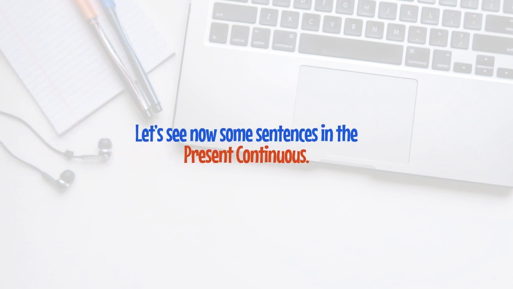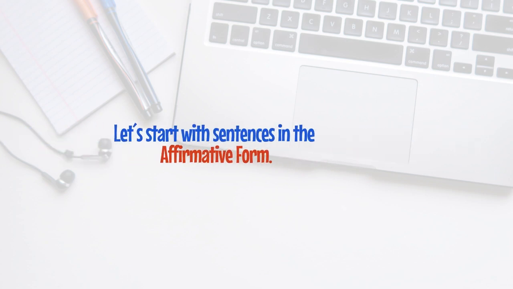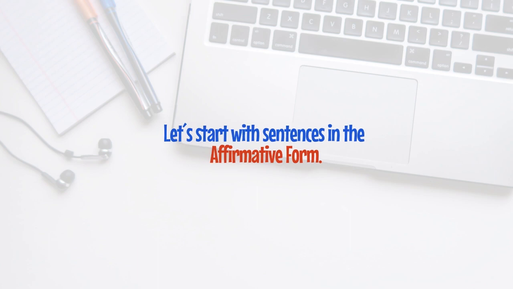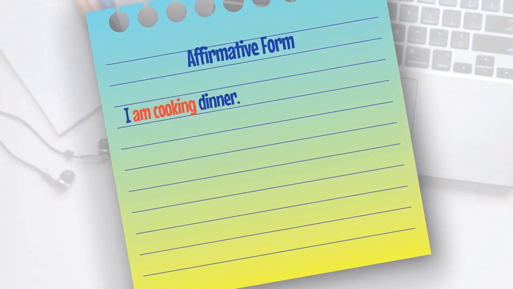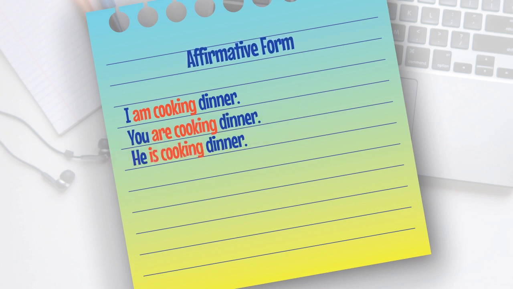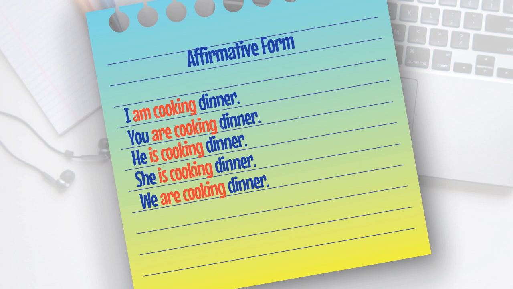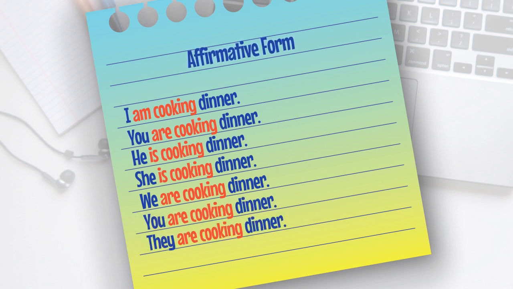Let's see now some sentences in the present continuous. Let's start with sentences in the affirmative form. I am cooking dinner. You are cooking dinner. He is cooking dinner. She is cooking dinner. We are cooking dinner. You are cooking dinner. They are cooking dinner.